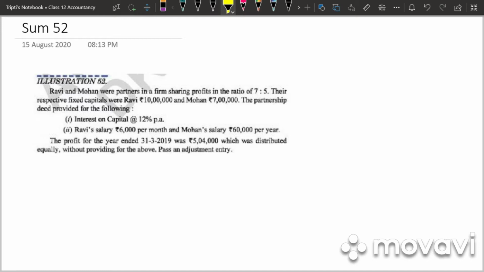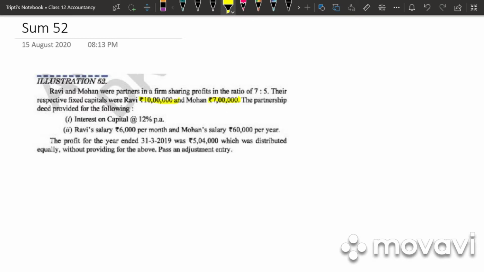Let's go on to illustration 52. Ravi and Mohan were partners in a firm, sharing profit in the ratio 7:5. Their respective fixed capitals were Ravi 10 lakh, Mohan 7 lakh. The partnership deed provided for the following: interest on capital 12% per annum; Ravi's salary 6,000 per month, Mohan's salary 60,000 per year. The profit for the year ended 31/3/2019 was 5,04,000, which was distributed equally. Without providing for the above, pass an adjustment entry.